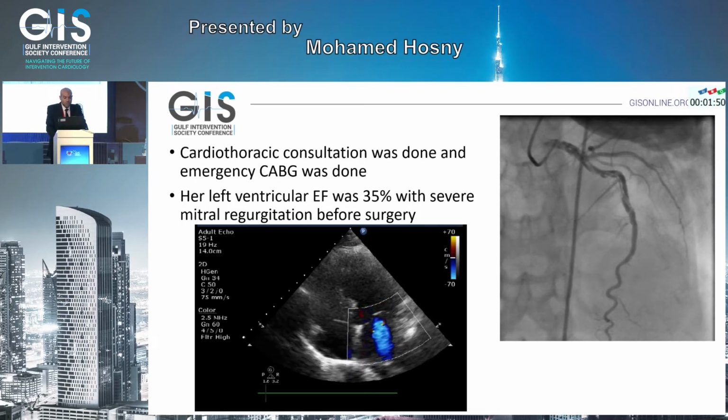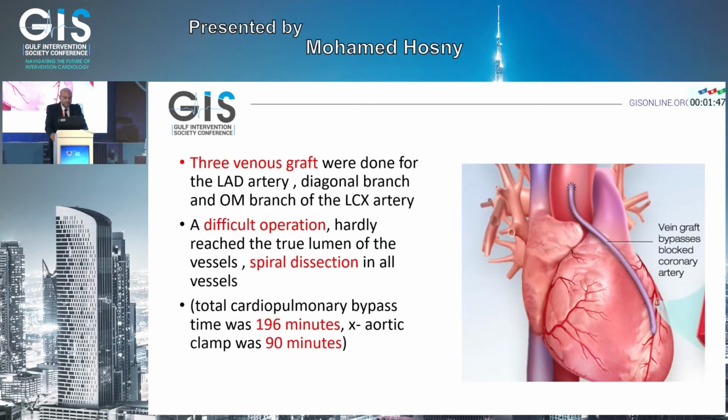Emergency CABG was done, with 3 venous grafts to the LAD, diagonal, and the OM. Our surgeon told us that it was a very difficult operation, hardly reaching the true lumen of the vessels. There was a spiral dissection in all vessels.